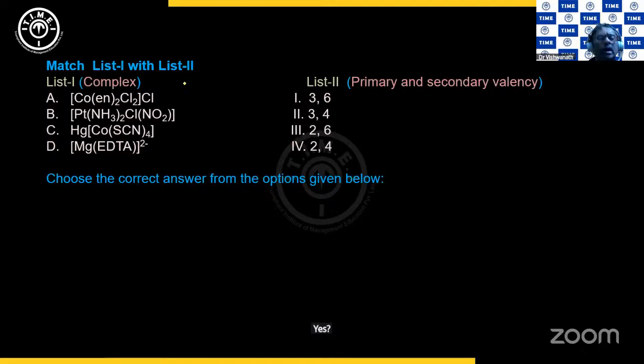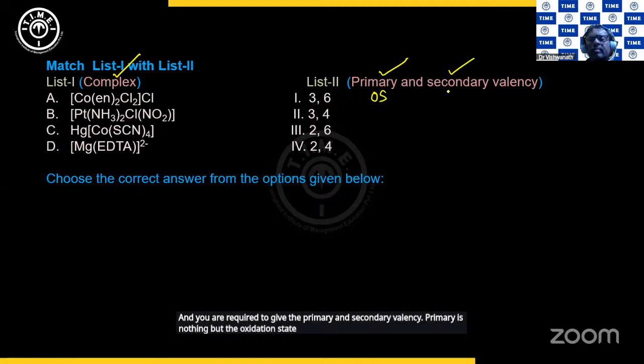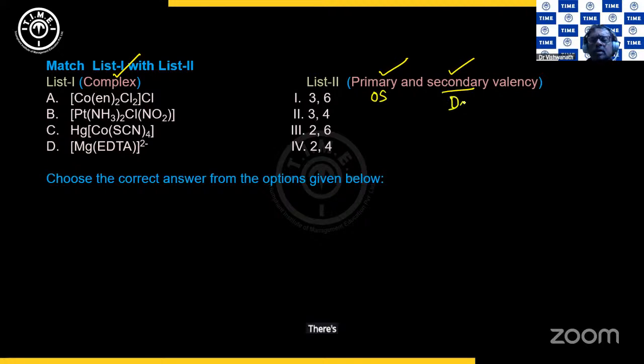Again, a list here with the complex given, and you are required to give the primary and secondary valency. Primary is nothing but the oxidation state that you need to find out. This is the number of dative bonds that we need to get.